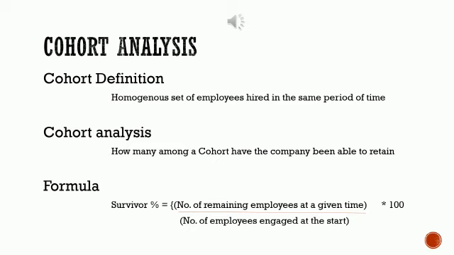For example, if a cohort group of 20 have been hired a year ago and now we have only 10 remaining in the organization, it would be 10 by 20 into 100, giving us a percentage of 50, which we call survivor percentage. If the survivor percentage for an organization in a given period of time is 20, it means the attrition percentage is 80.